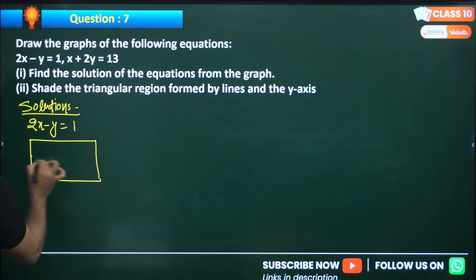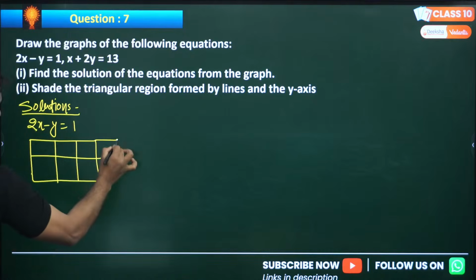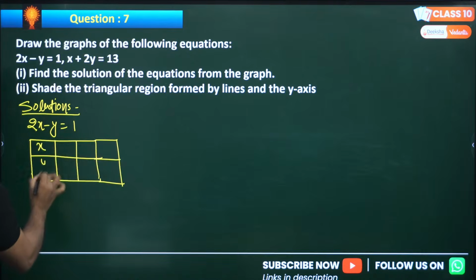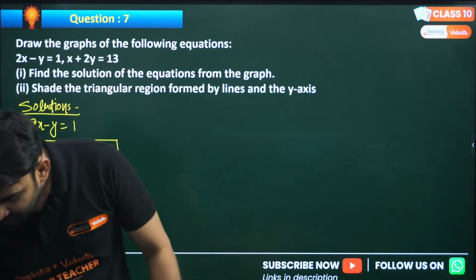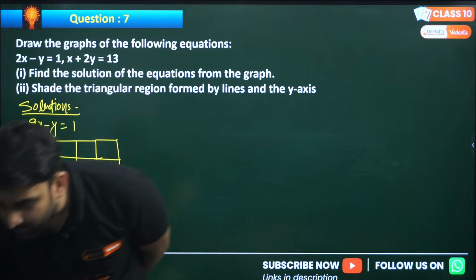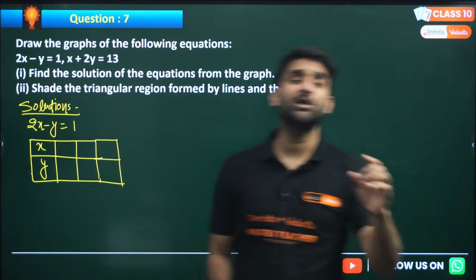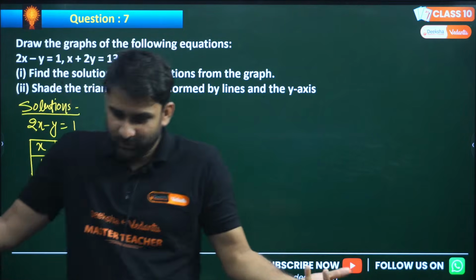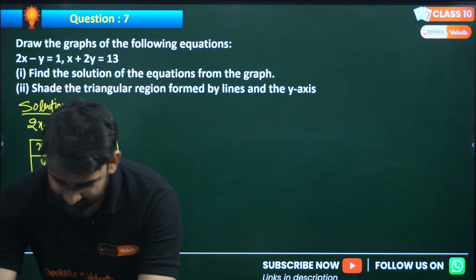To find the solution, we can put any value of x or any value of y. So this is x and this is y. Pradyumna, hi Pradyumna. Yeah, we are doing one short revision of pair of linear equations in two variables and polynomials. Now you can think for how long the class will be.